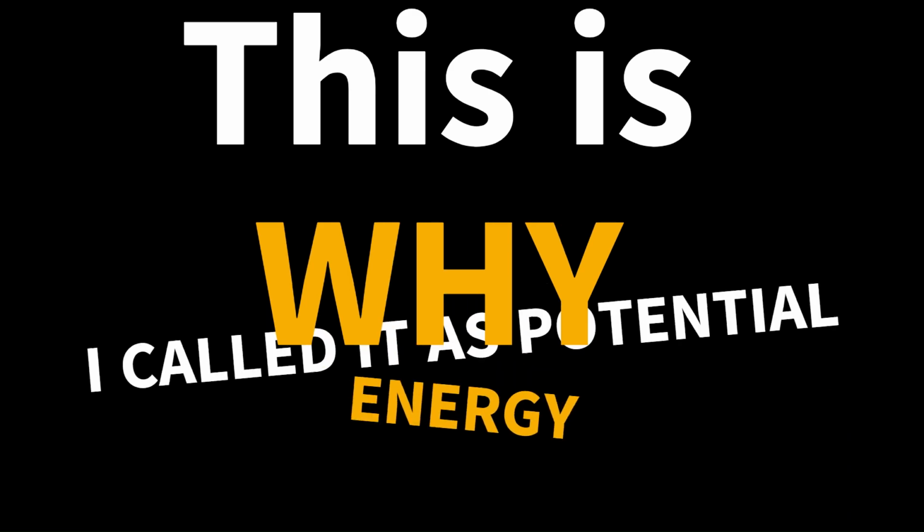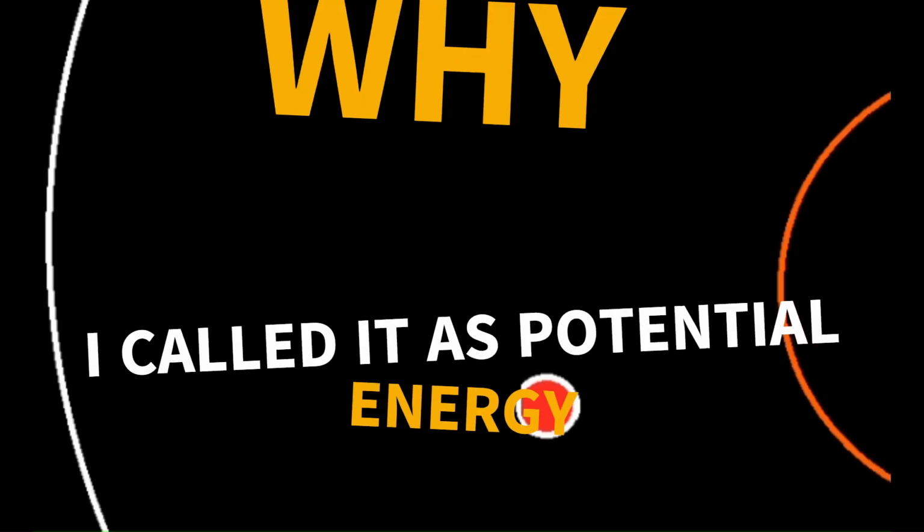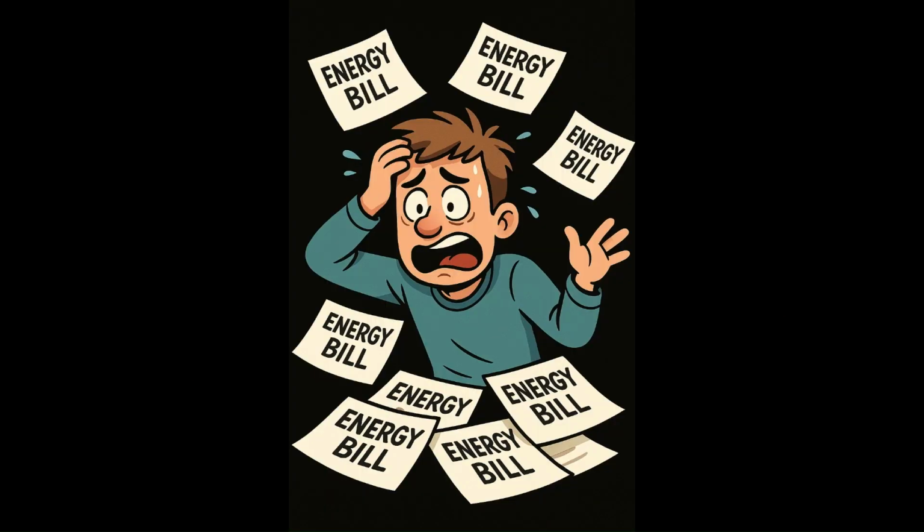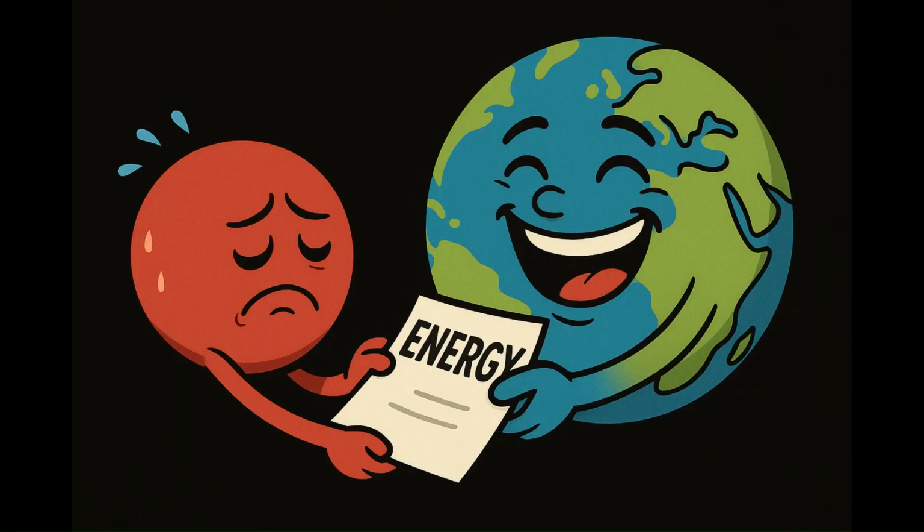Yes, this is why I called it potential energy. In any way you go from the orange circle to the outer circle, you need to do this much work. Actually, we are in debt of that much energy. That's why I put a negative sign before the total work done by the Earth. We need to do this much work in order to save this ball from the Earth's gravitational field.